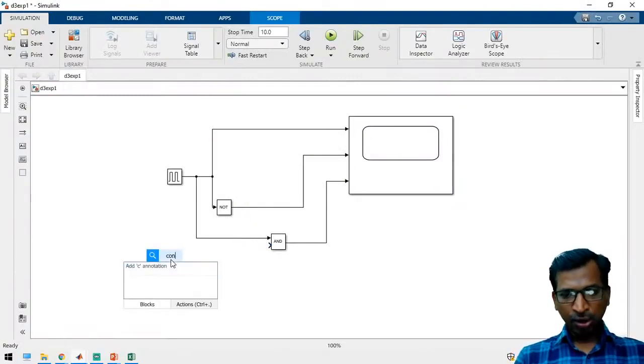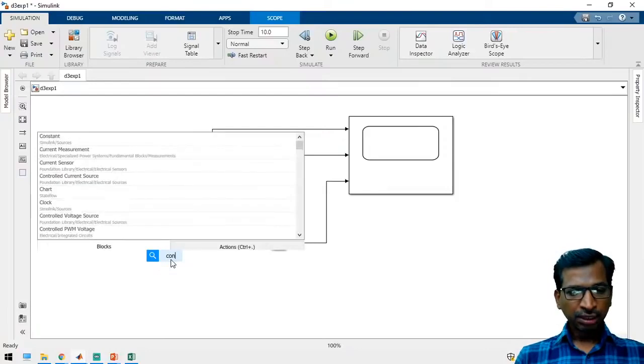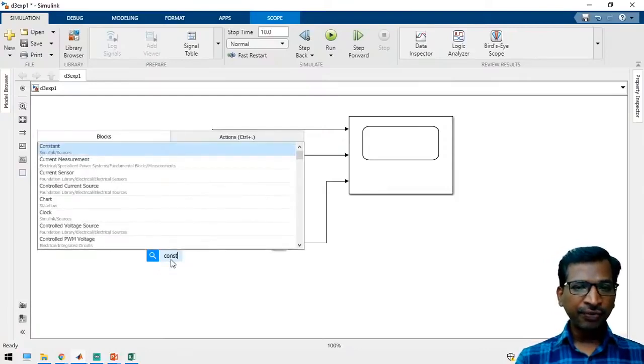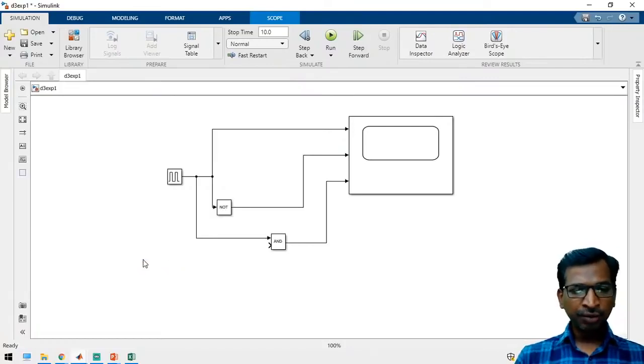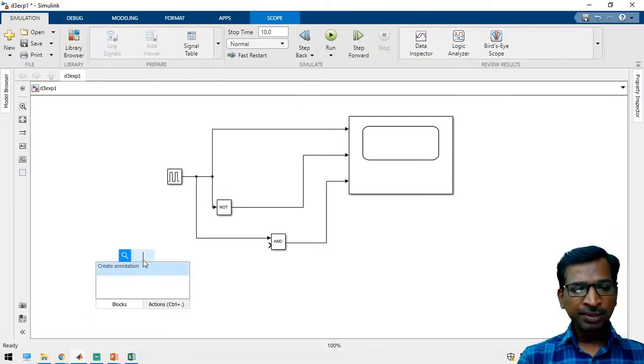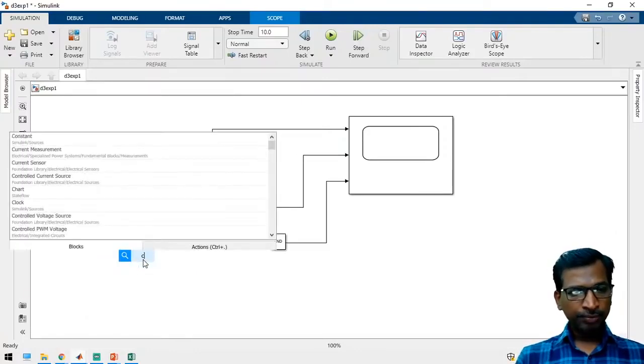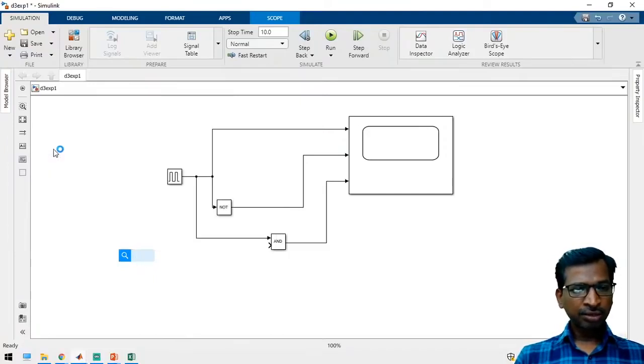So take a constant block. This is another method to identify the component. Suppose you know the block name very well, you can directly double click over the workspace and there will be a search option. Just search. I'm going to take a constant block and apply here.